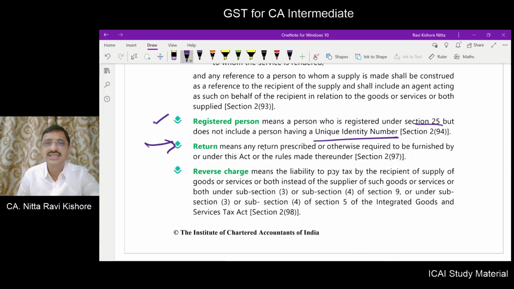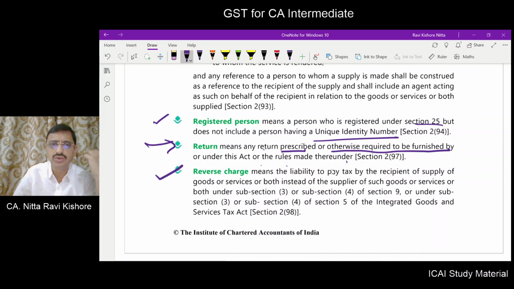Return means any return prescribed or otherwise required to be furnished by or under this Act or rules made thereunder.